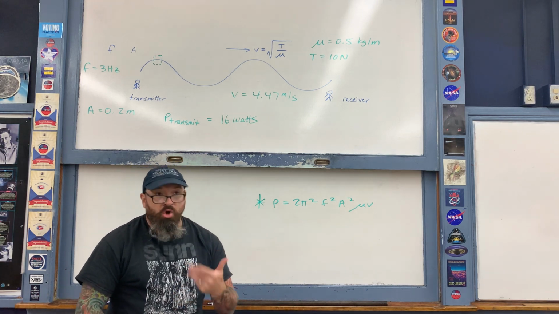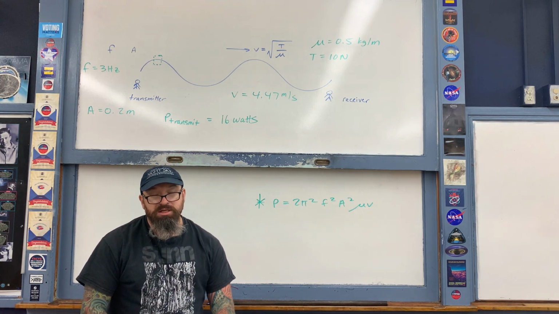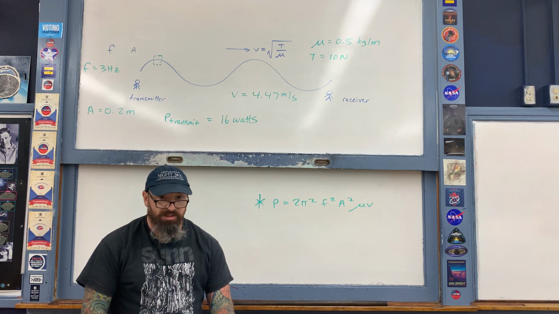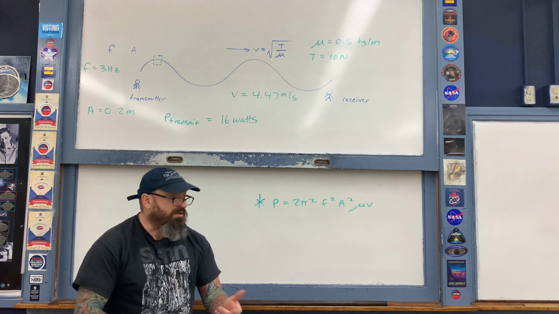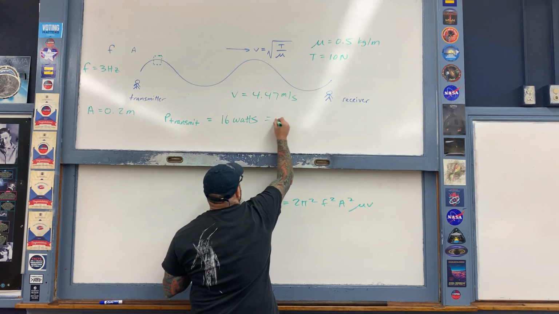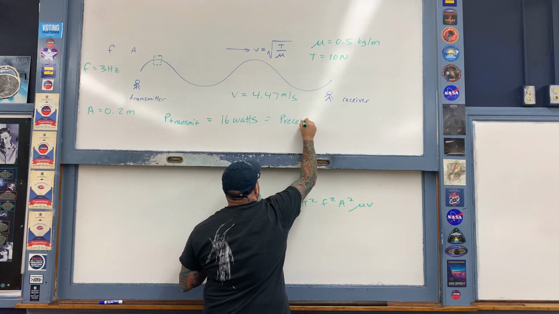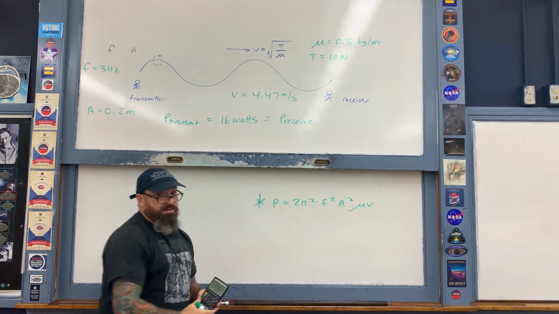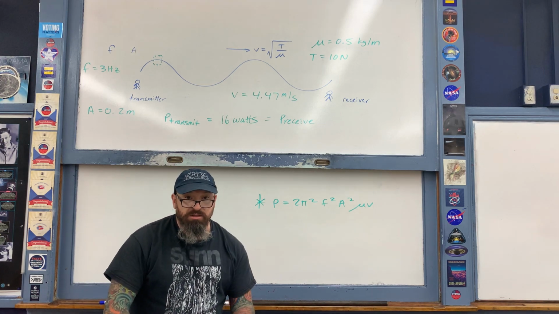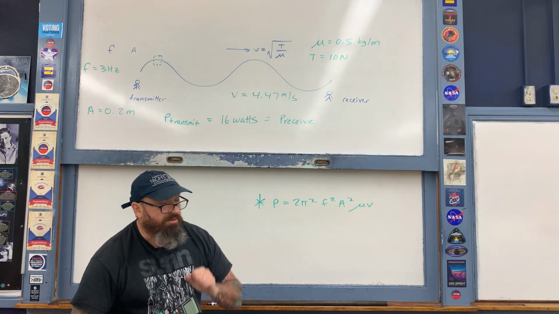In other words, it costs the person 16 joules of energy per second to transmit these waves. If we assume that there is no heat loss, this is also equal to the energy per second that is received by the person on the other side of the diagram. This has to do with the last portion of the problem.